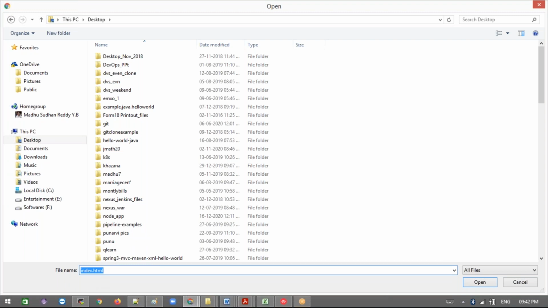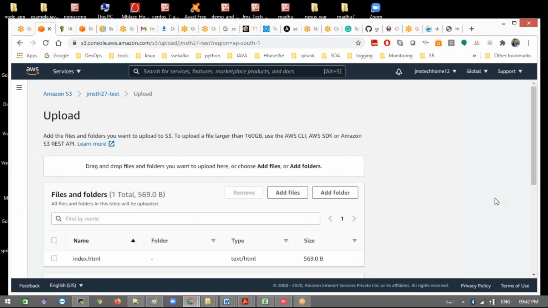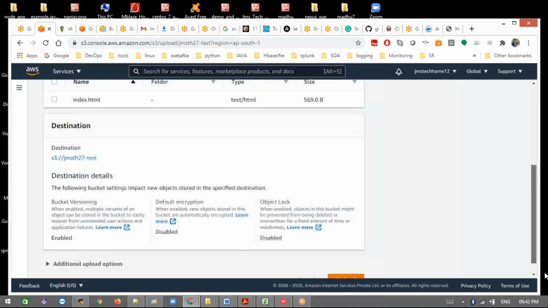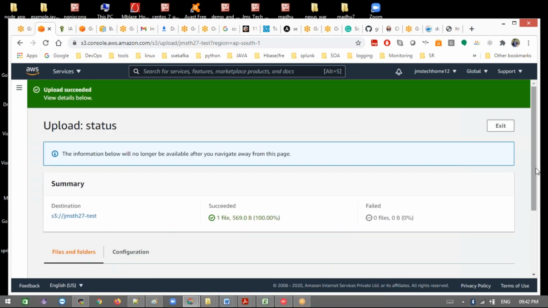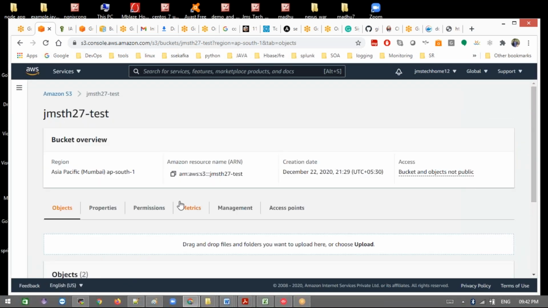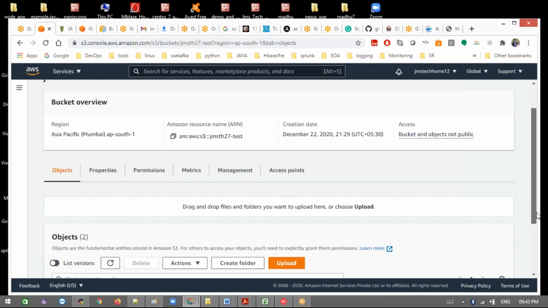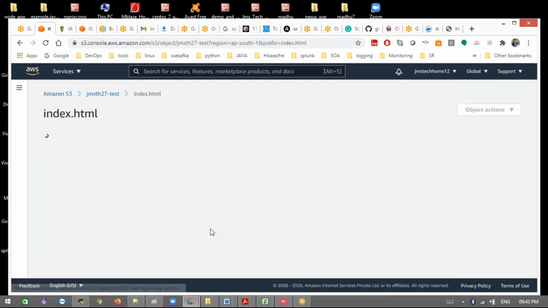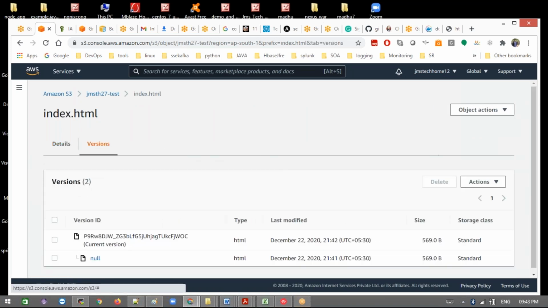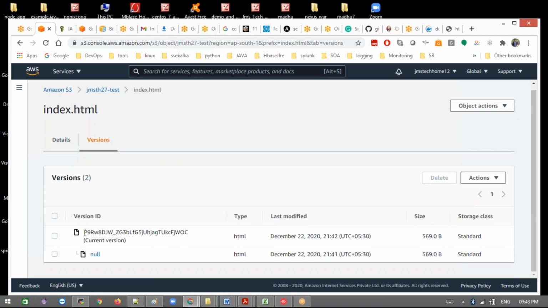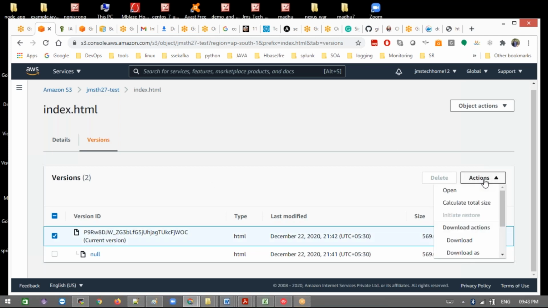I do the same thing here. Uploading here. Okay, the file has been uploaded successfully. Then go back here and see this index.html file. You can see the difference between now and before enabling versioning. It will show the version ID, a different random version ID. Even if, for example, you delete this version, you can